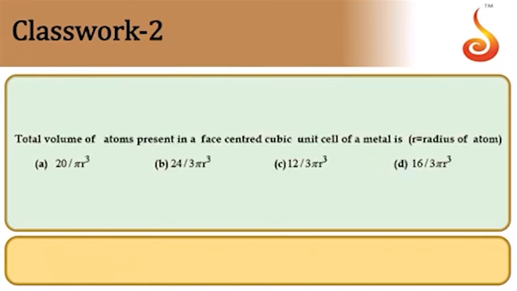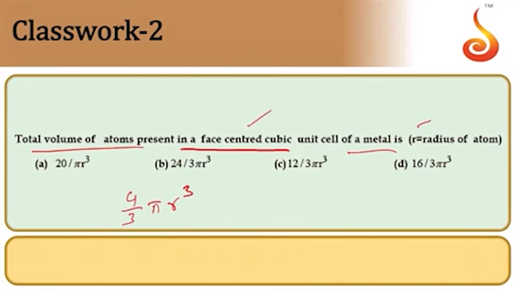Then the volume of atoms present in a face-centered cubic unit cell. Radius is given to us, they require the total volume of all the atoms present. Volume of each atom will be equal to 4 by 3 pi r cube, and the FCC structure has altogether 4 atoms.